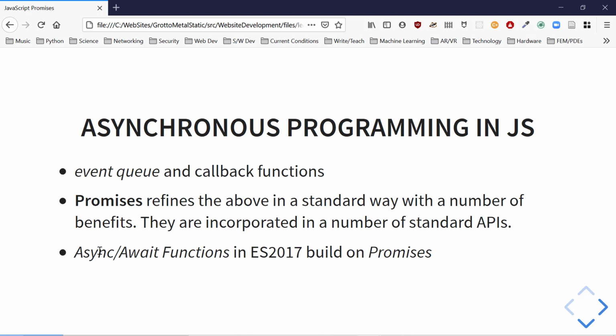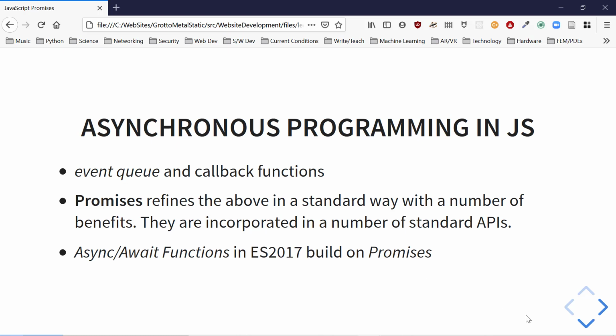Furthermore, there's a more advanced and even nicer reading style of asynchronous programming in JavaScript called async and await, that builds on promises. So all these build on each other, and they give us better ways to do things.